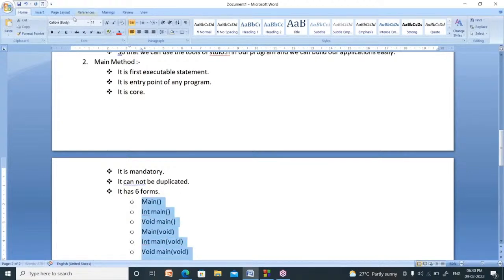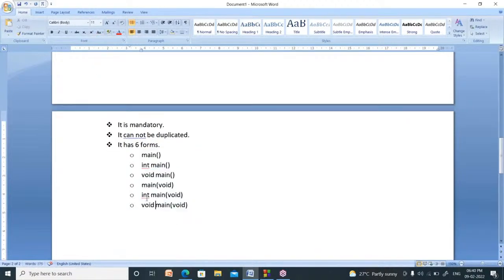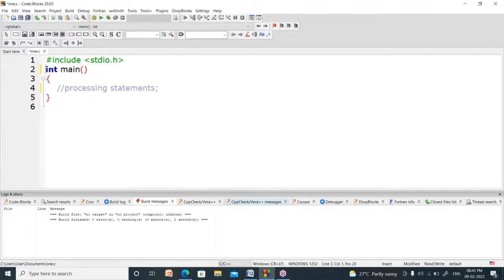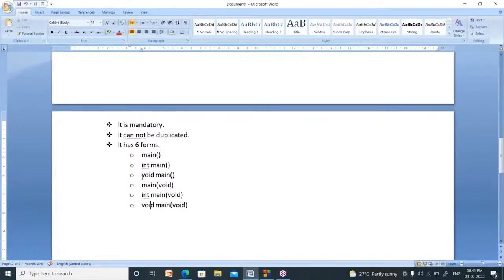Actually, C is a case sensitive programming language. You should not use capital letters. Int, void, main, all are lowercase letters only. So a main method can be written in six models. Here I used the second model. Or you can go for the third model also.